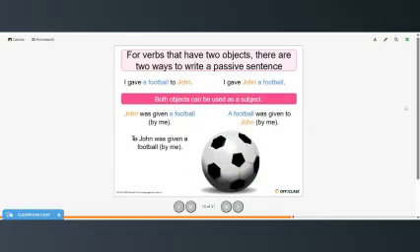For verbs that have two objects, there are two ways to write a passive sentence. I gave a football to John. You could say John was given a football, but you cannot say to John was given a football. So you would not add the to in the passive form of that sentence. Or, I gave John a football: a football was given to John, and then by me.